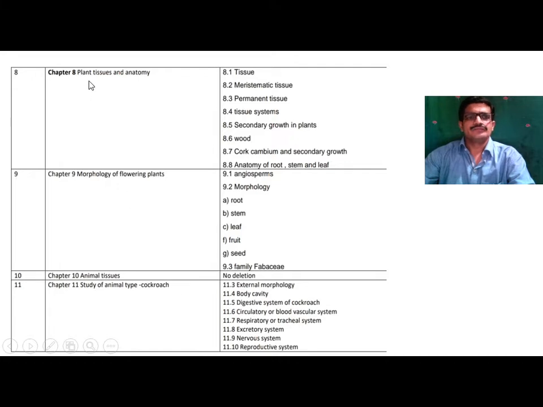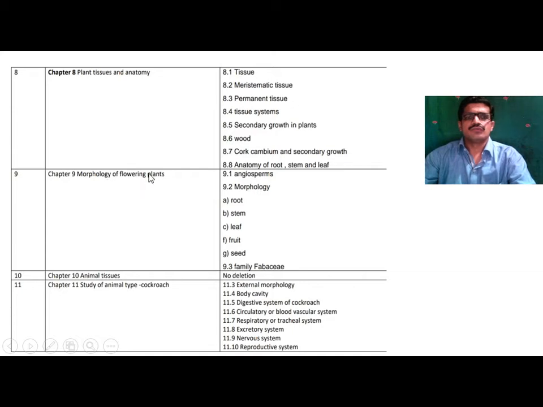Chapter number 8, plant tissues and anatomy. In this chapter, tissue, meristematic tissue, permanent tissue, tissue systems, secondary growth in plants, wood, cork cambium and secondary growth, anatomy of root, stem and leaf. So these are the topics which are deleted from this chapter, that is plant tissue and anatomy.